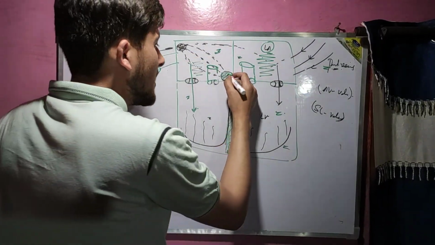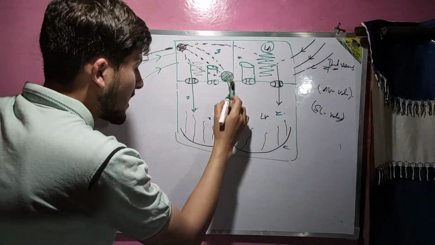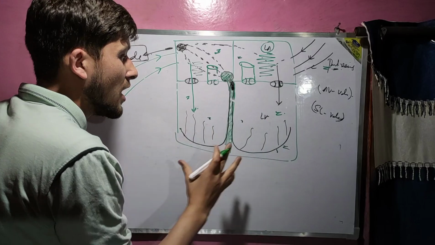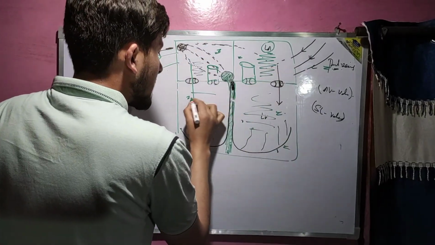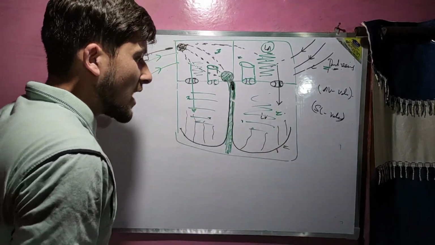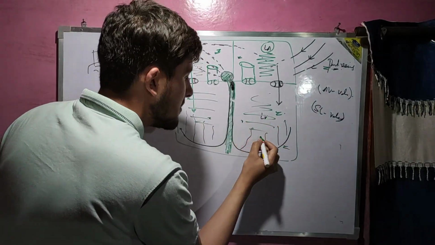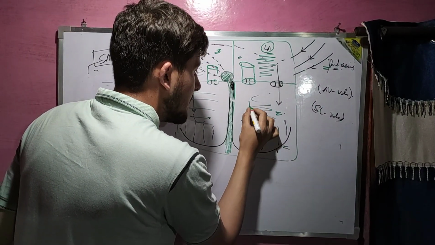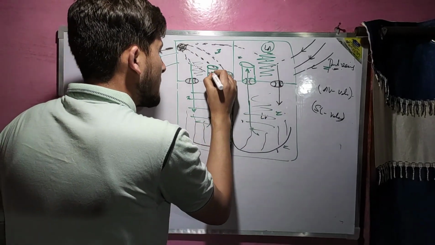उसके बाद जब ये AV node जो उसने delay किया था, अब वो action potential जाएगा into the ventricles, into this nodal tissue. अब ventricles pump करेंगे, जो blood atria से आ गया, that is transported to the ventricles, और जो action potential ventricles तक पहुंच गया, अब ventricles contract करेंगे, this blood will be transported from the left ventricle towards the aorta, and from the right ventricle towards the pulmonary artery.